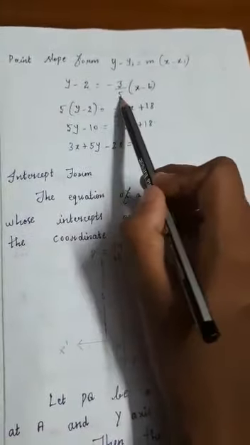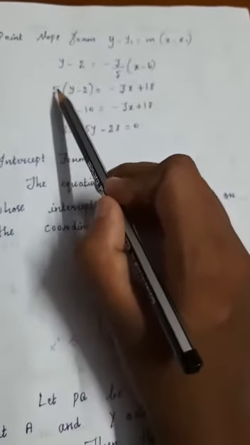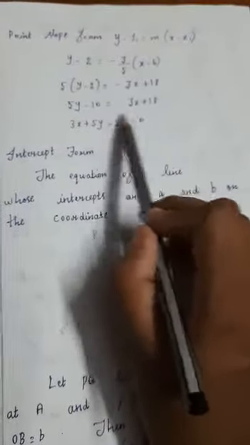This 5, can you bring it to that side? While transposing the division to that side, it becomes multiplication. So 5 into y minus 2 is equal to this, multiplied with the inside. The 5 also multiplies with the inside. So you have got this one. Next, can you arrange it?